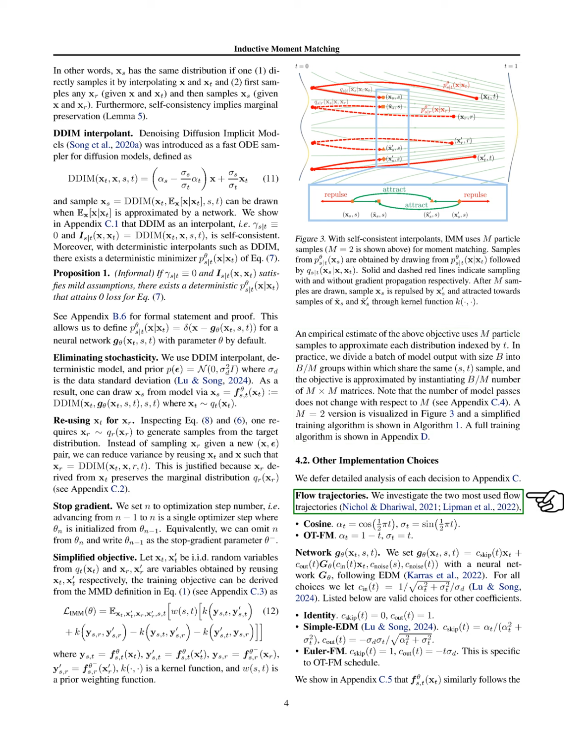For our network, we define a function that combines a skip connection with a neural network output, following the EDM approach. We set a specific value for one of the coefficients to ensure proper scaling. We also outline several valid choices for other coefficients, including options for identity, simple EDM, and Euler FM, which is specific to the OTFM schedule.